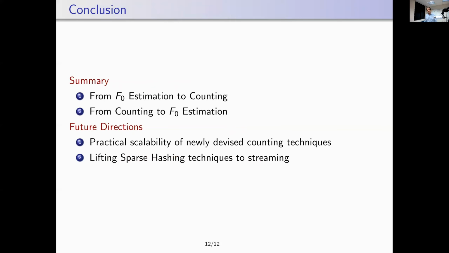So to conclude, in this work, we show how you can transform an F0 estimation technique into a counting algorithm and also vice versa. And this opens up a lot of interesting directions that need to be explored in more detail.